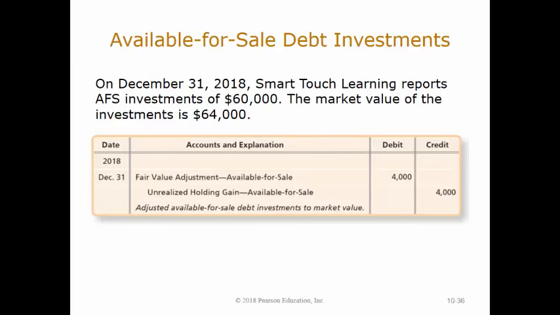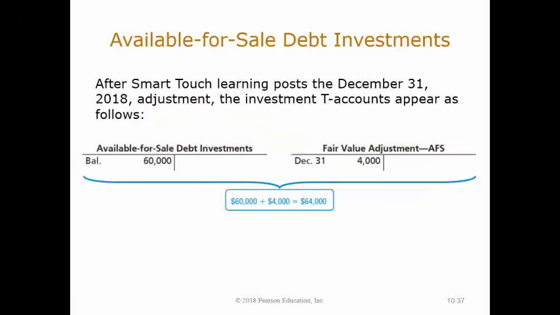Smart Touch Learning records a debit to fair value adjustment available for sale for $4,000 and a credit to unrealized holding gain available for sale for $4,000. The debit to fair value adjustment is treated as an adjunct account and appears in the assets section of the balance sheet with the related investment account.